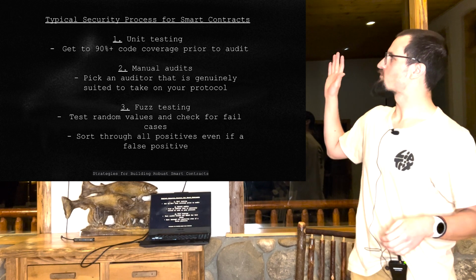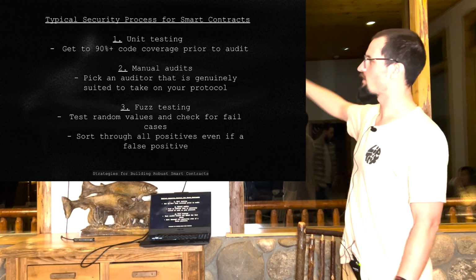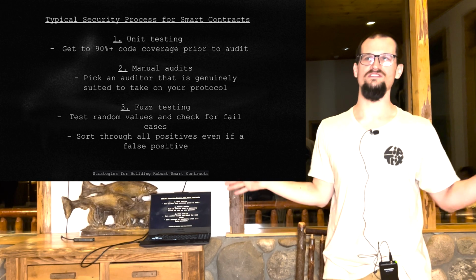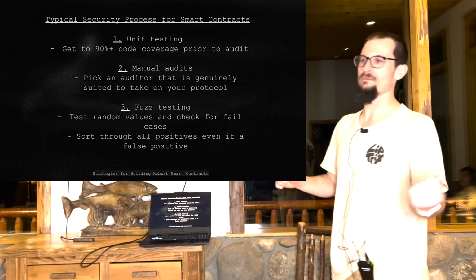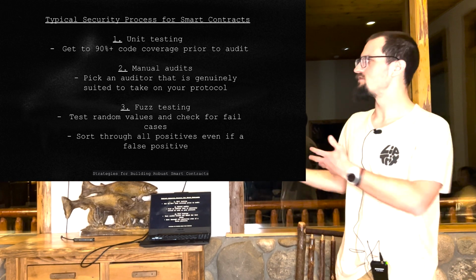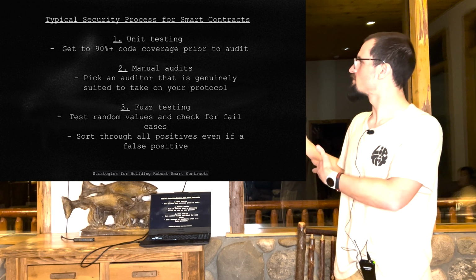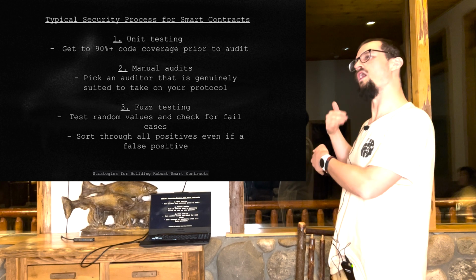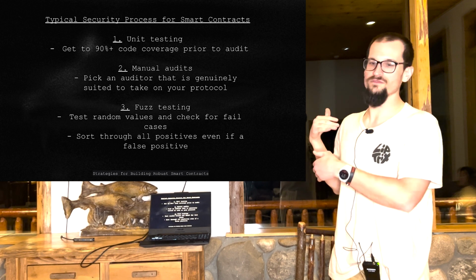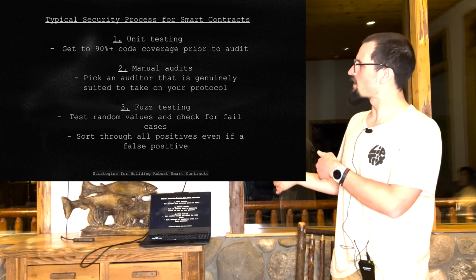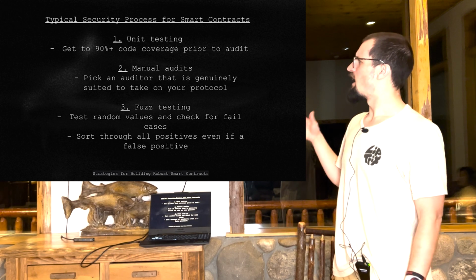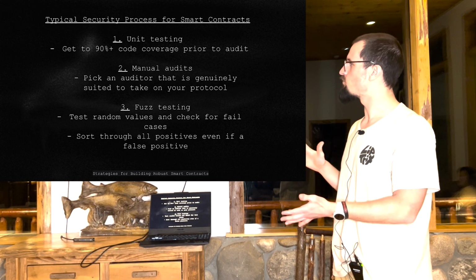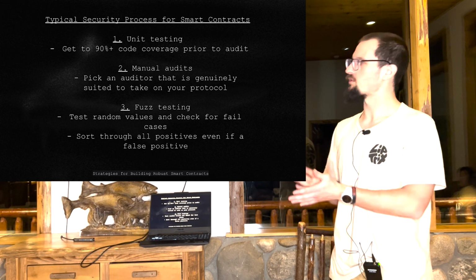So typical process for smart contracts, and this is chronological, right? So when you're first writing your protocol, you're just doing little smoke testing, can I swap this token for that token under these very simple conditions? And this sort of gets you to an audit-ready state where you can have an auditor do a manual audit, and you really want to pick an auditor that is uniquely positioned to help you with your protocol.